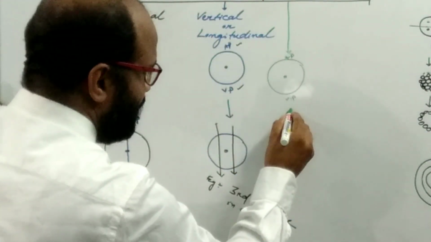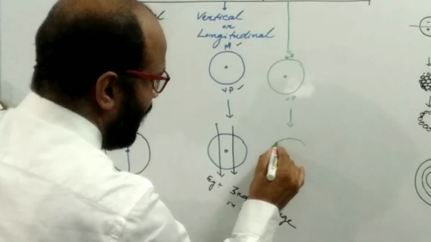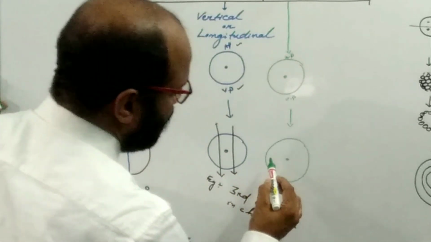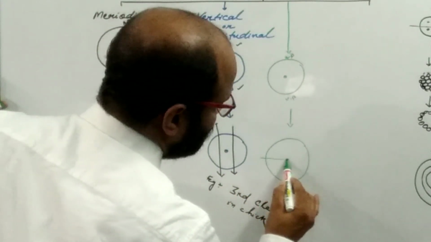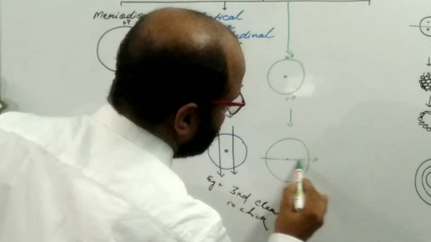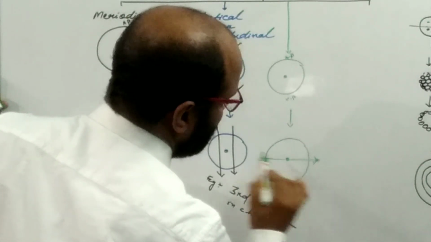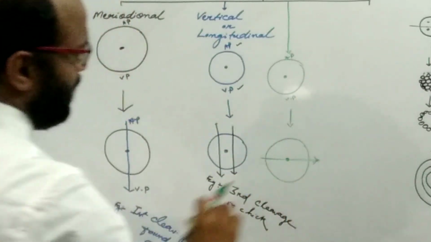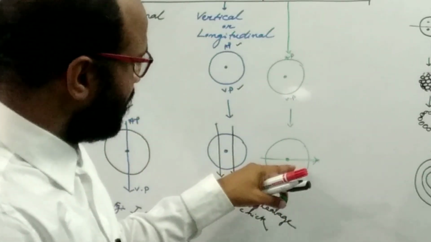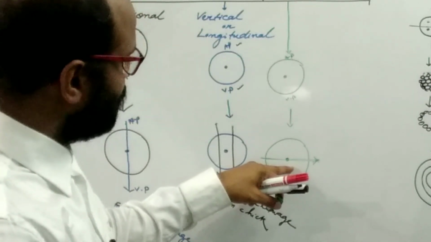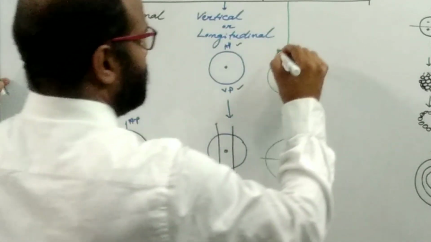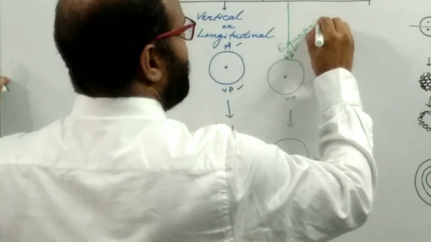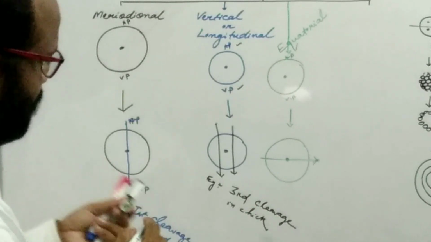So here the plane or the furrow, suppose that this is the center, passes through the equator and divides the zygote into two hemispheres. This plane is known as the equatorial plane or furrow, and the cleavage is known as the equatorial cleavage.